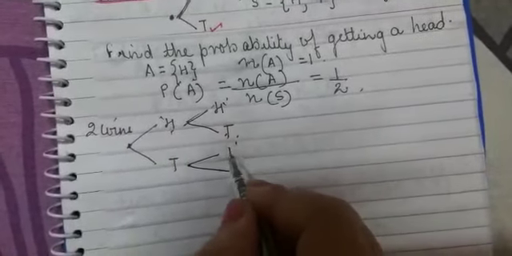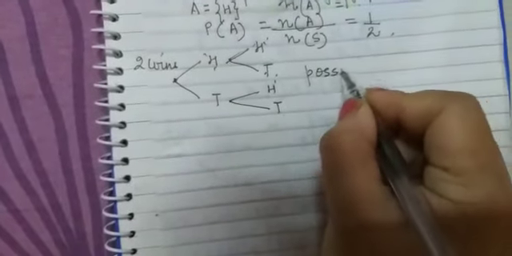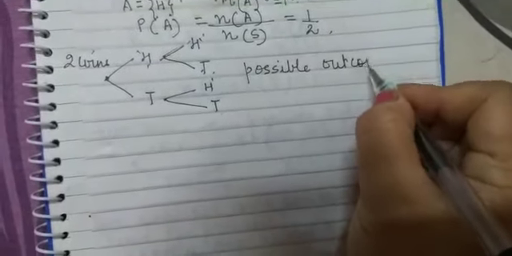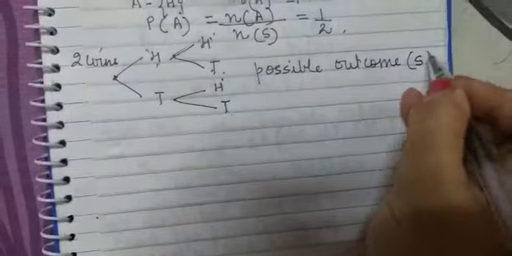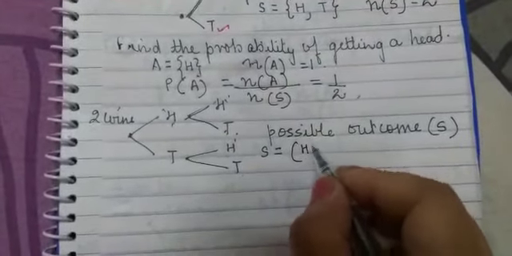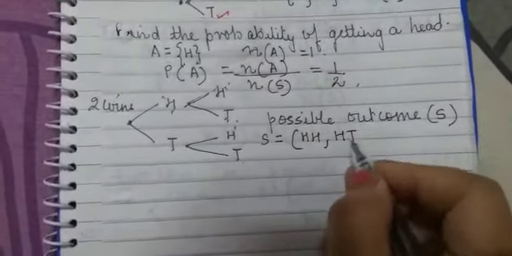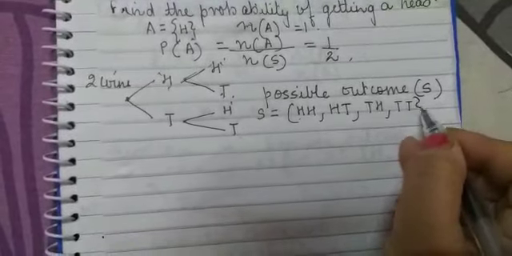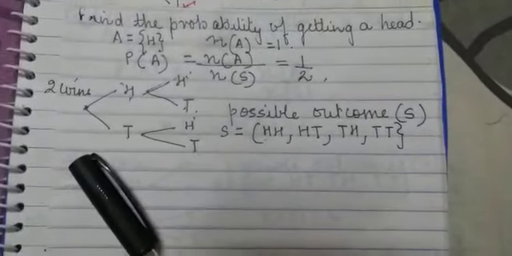Again, it can be with tail also. So what are the possible outcomes in this case? As I told you, we can also call it the sample space. It is HH, HT, TH and TT: head head, head tail, tail head and tail tail. So when we flip 2 coins, these are all the possible outcomes.